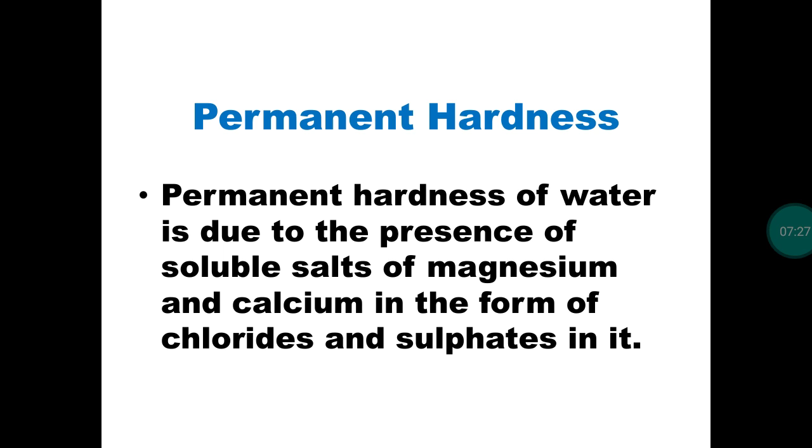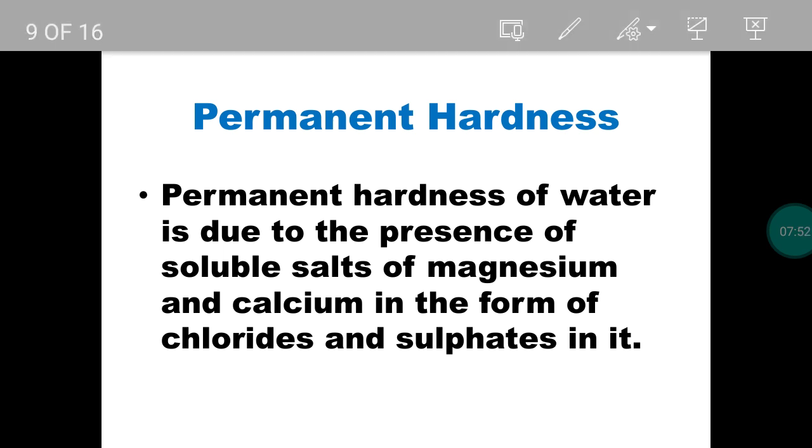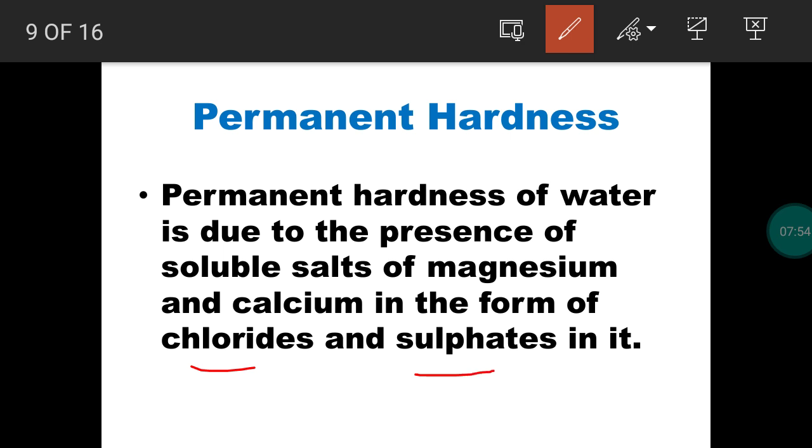Next, what is responsible for permanent hardness in hard water? Simple methods will not be useful for removing these. Permanent hardness is mainly due to the presence of chlorides and sulfates. So the heavy metal ions, calcium 2 plus and magnesium 2 plus, will be present in the form of chlorides and sulfates. So the hardness is considered permanent hardness.